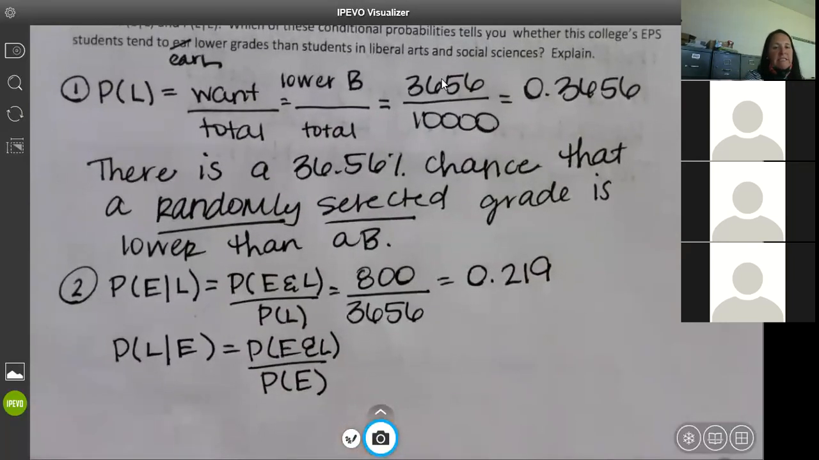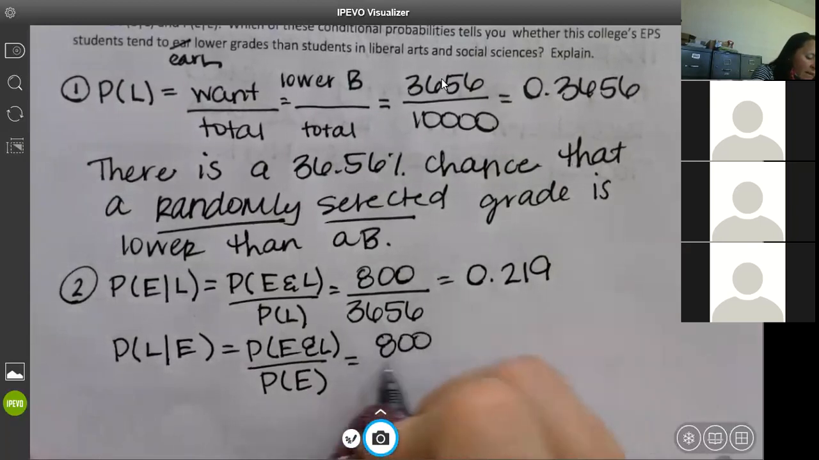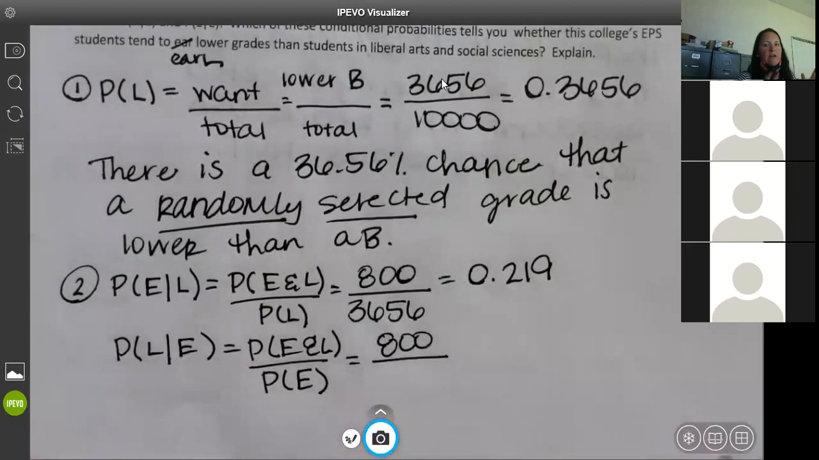That's what's going to make it a different number, okay? We already know E and L is 800. L and E is 800. It doesn't matter what order you put those in. But what's the probability of E, engineering? What do I have to do to be able to find that number?